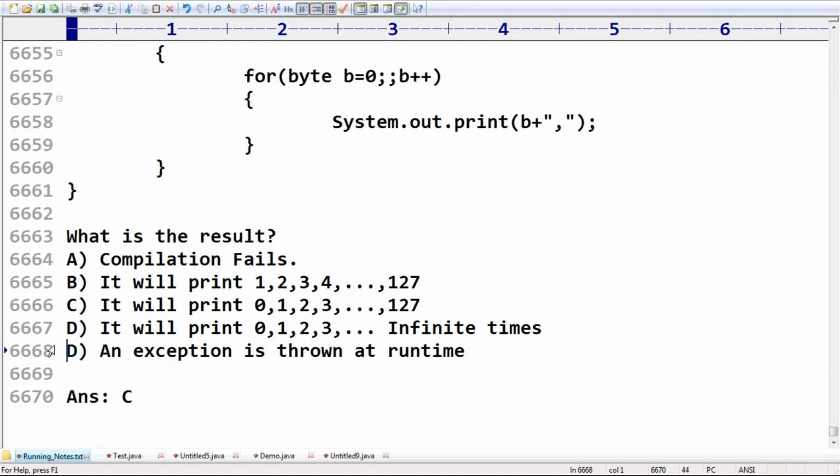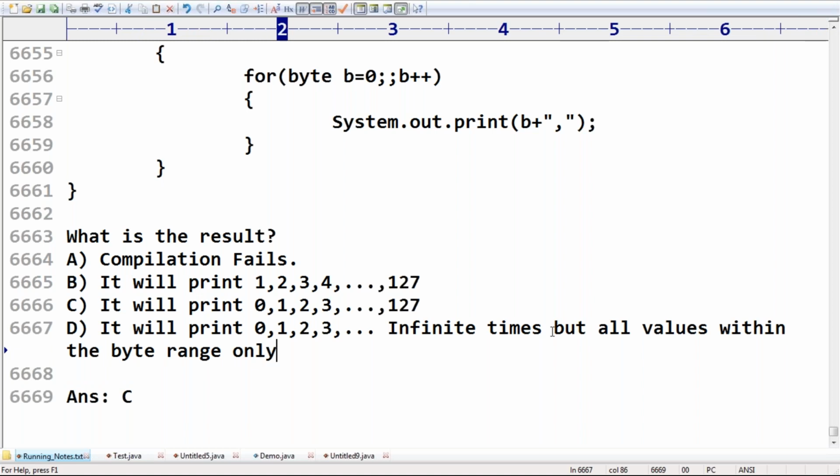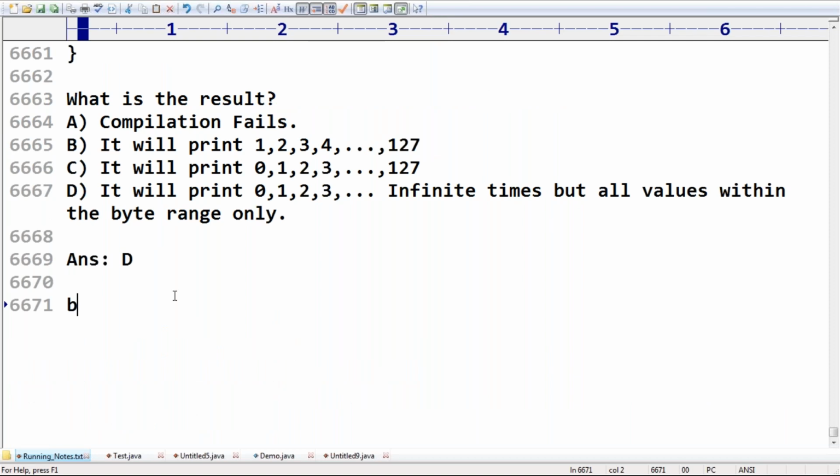Yes, friends. It will print 0, 1, 2, 3 and so on infinite times, but all values within the byte range only. Now can I expect D itself is the answer? Please confirm, because after 127, whenever we are incrementing to 128, internal typecasting will be performed, friends. b++ means b = (byte)(b+1).